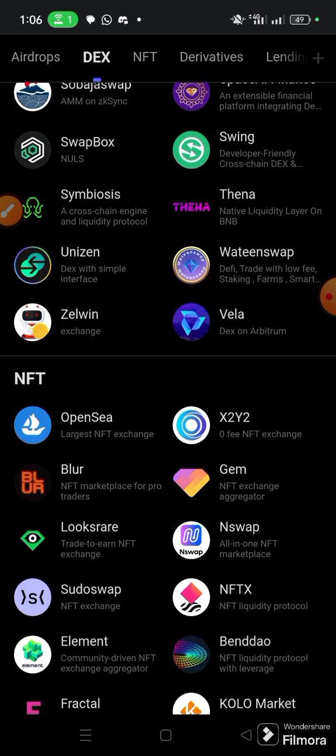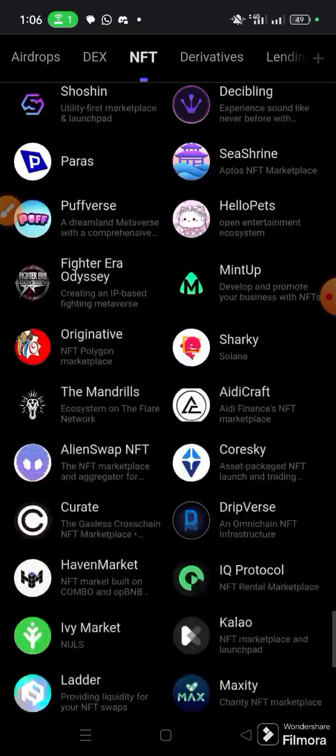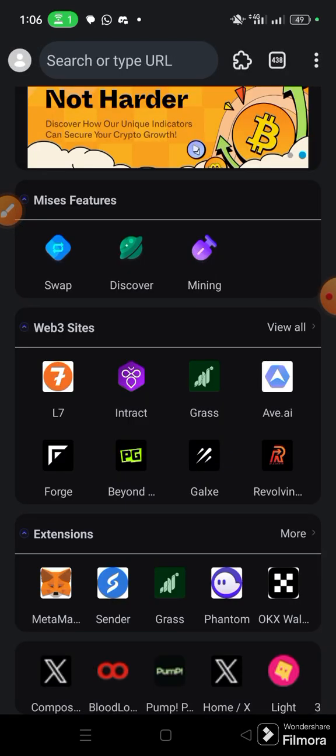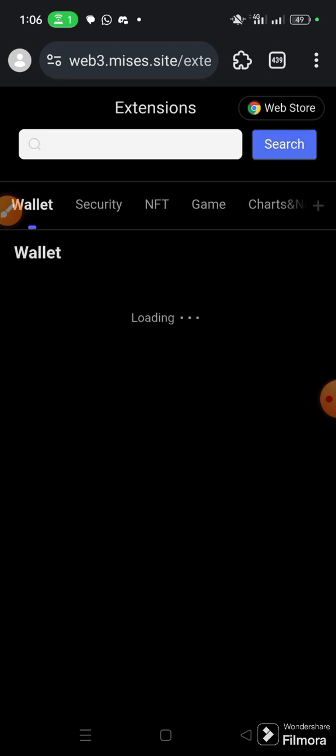Then after that, you see the NFT spaces, which are not primarily our concern. Our primary concern is the extensions. Yes, extensions. So let us begin with the extensions. Extensions has to do with many of these known apps like Trust Wallet, MetaMask, all these things.